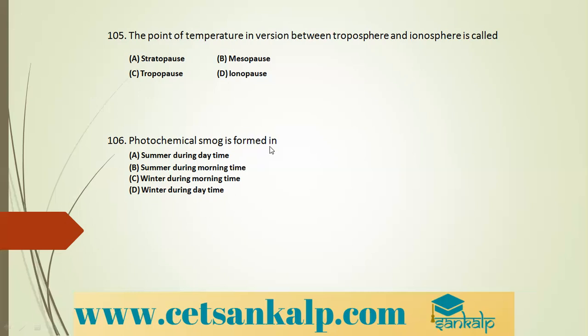Photochemical smog is formed when? We have discussed there are two types of smogs: classical smog, which is also called London smog, which is found during humid climate, and photochemical smog. Therefore London smog is also called wet smog. Photochemical smog is called dry smog. Why? Because it is formed in dry sunny climate, in summer during bright sunny daytime. So option A is the correct option, summer during daytime.